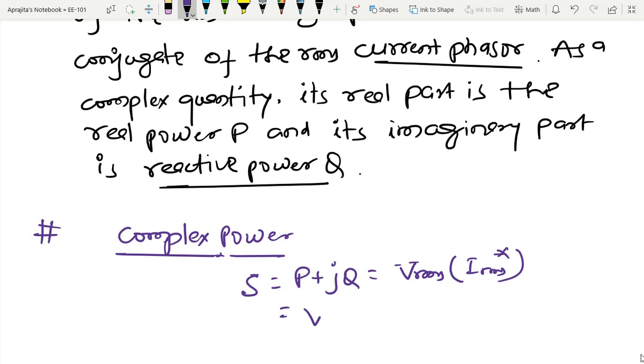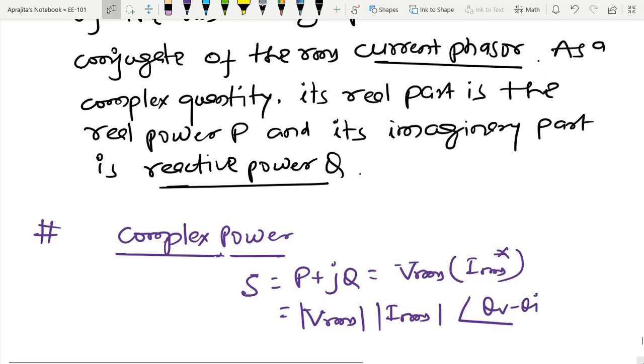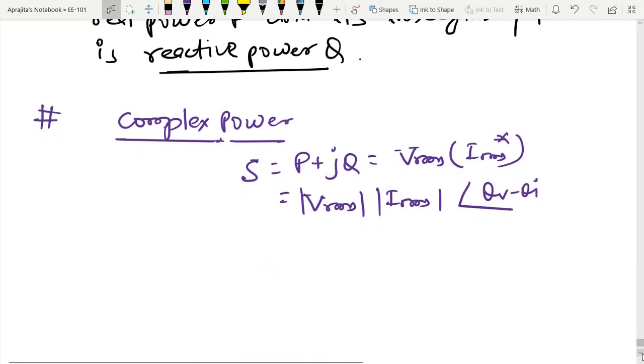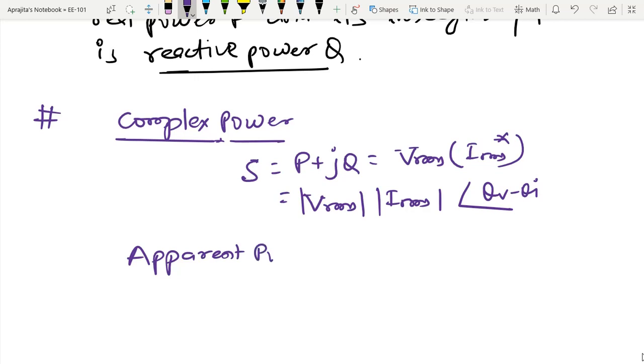So that is the magnitude of VRMS and IRMS, and theta V minus theta I can also be written like this. And from here I can also observe that I have apparent power, that is the magnitude of this.